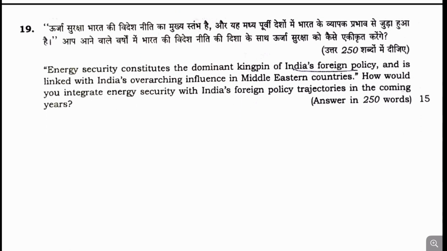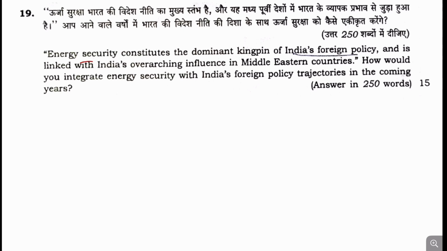Now, moving to the next question, question number 19. The energy security constitutes the dominant kingpin of India's foreign policy, which is related to Middle Eastern countries. How would you integrate energy security with India's foreign policy? So this question, because most of the time we are dependent on the Middle East countries for our energy needs, right?